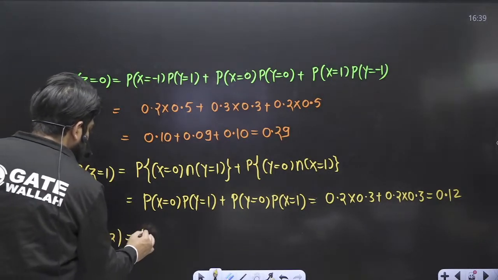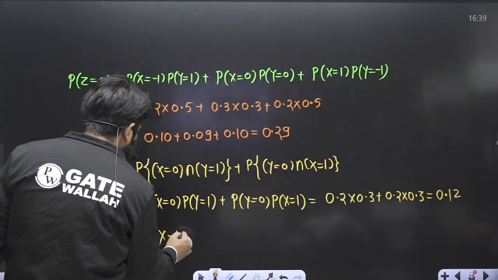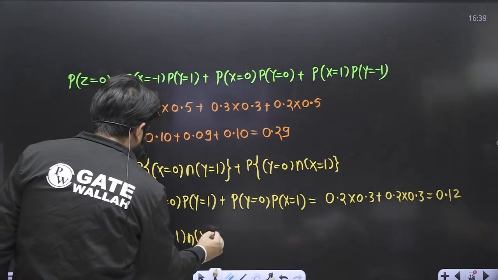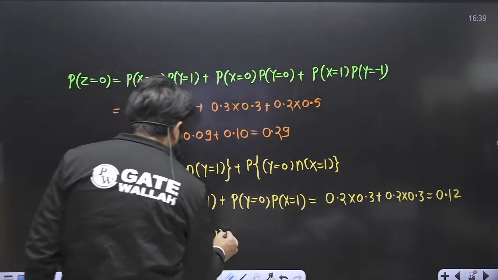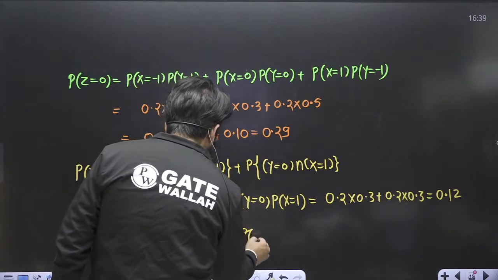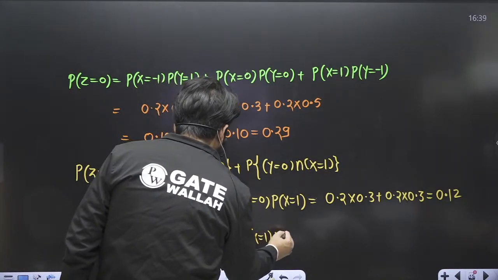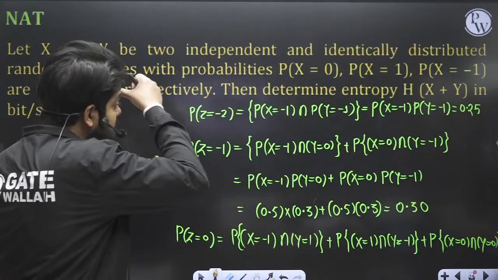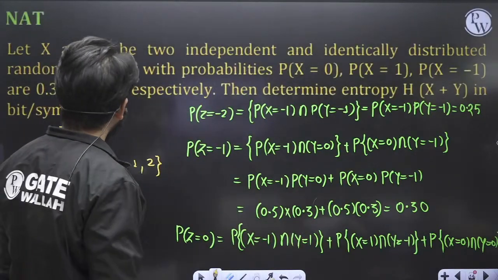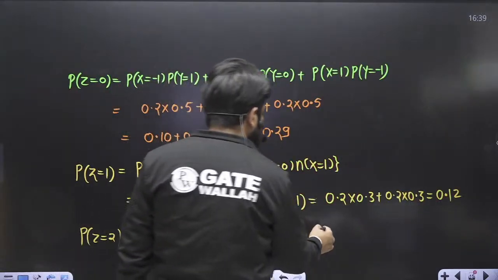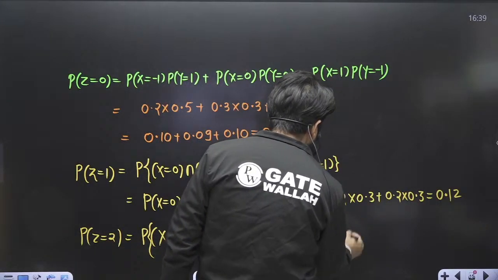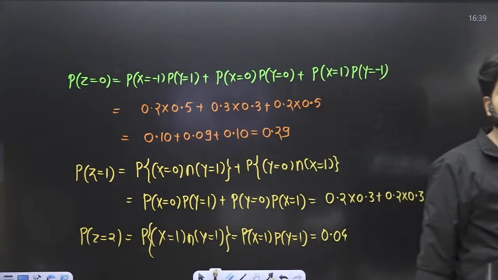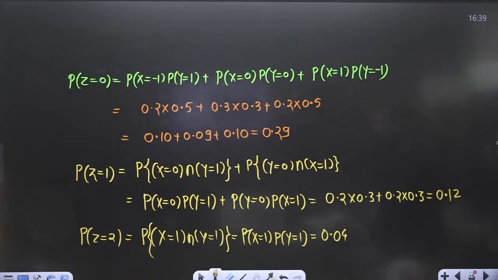When will z be equal to 2? Only when x is 1 intersection y is 1. Now this becomes x equal to 1 into y equal to 1. So x equal to 1 is 0.2, y equal to 1 is 0.2, so this becomes 0.04. So you have calculated all the possible values of z, and also their probabilities.